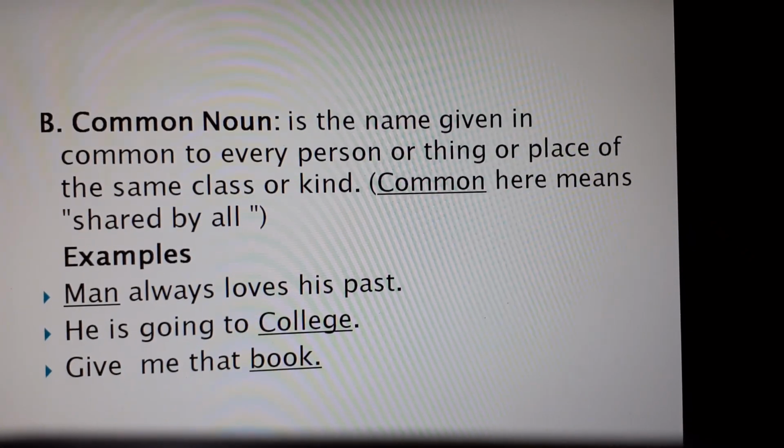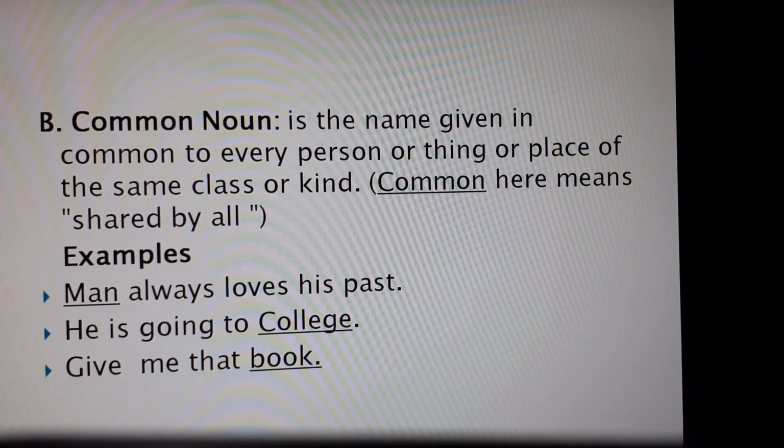Next type of noun in the countable category is the common noun. A common noun is the name given in common. Common here means that it can be shared by all. So, the name given in common to every person, thing, or place of the same class or kind.